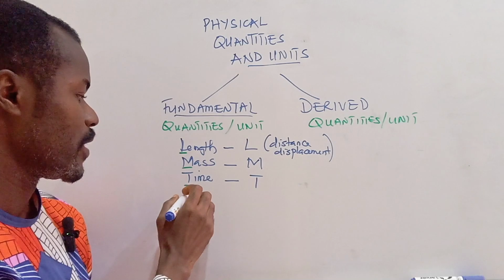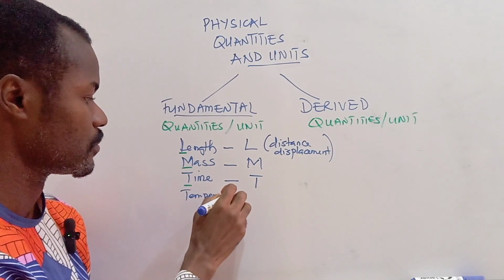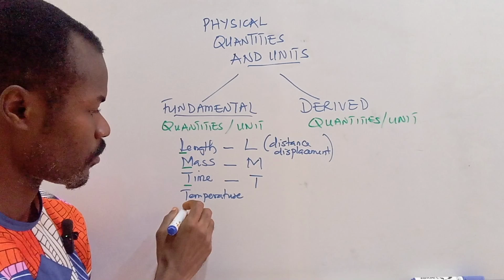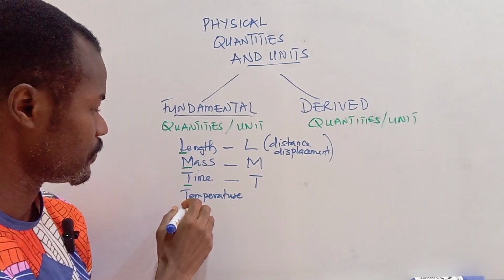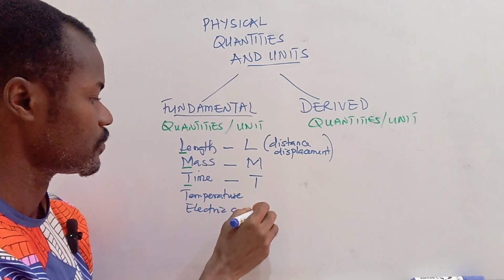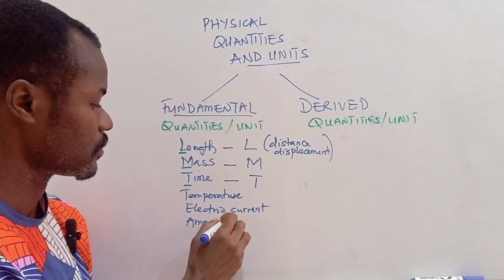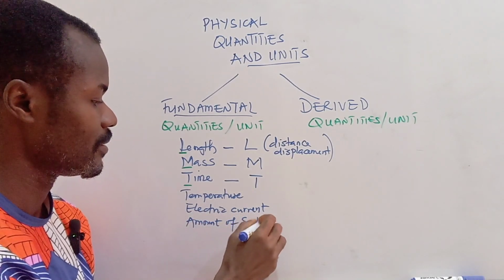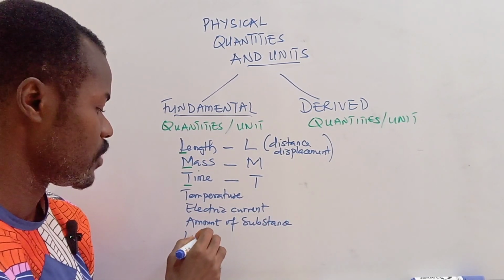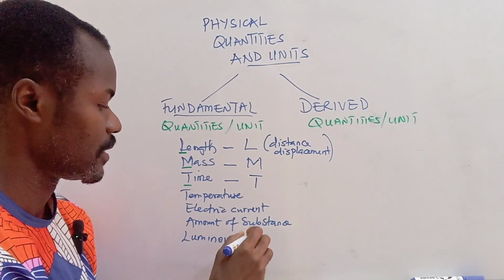We still have some other fundamental quantities, like temperature, electric current, amount of substance, and finally luminous intensity.